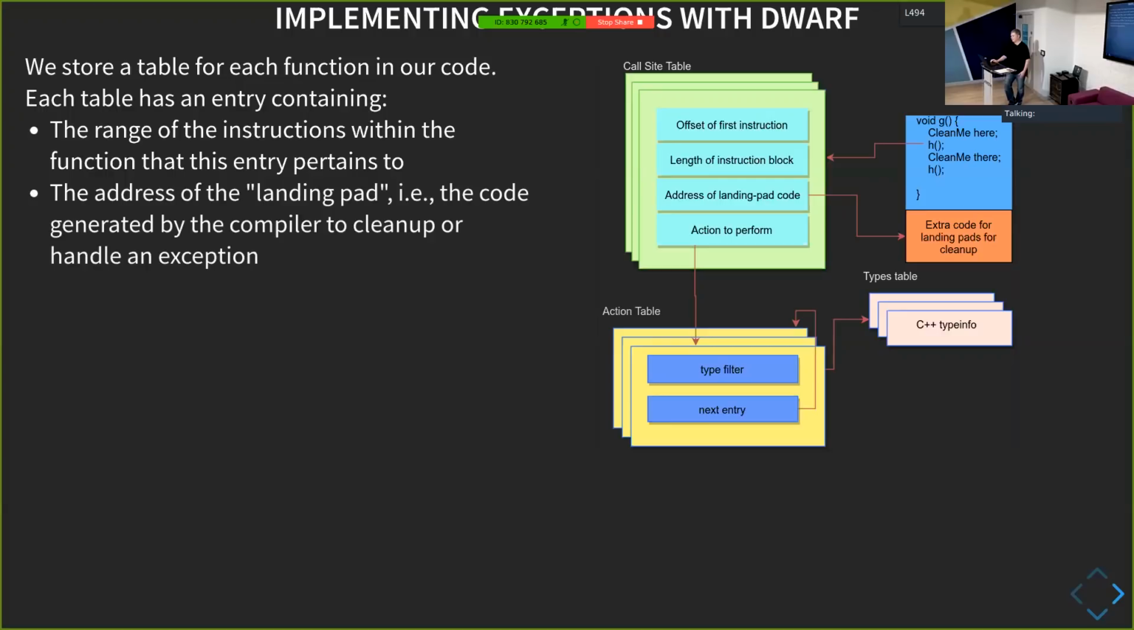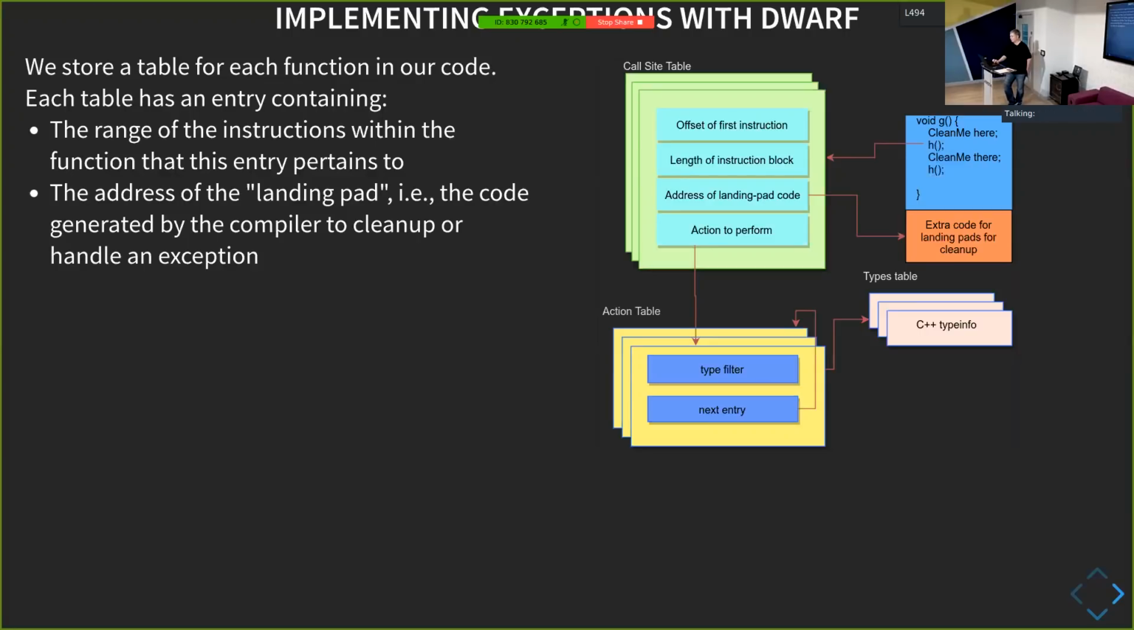Then there's the address of a landing pad. If we think about our function G here, we can see that G has our two objects, but the compiler will generate extra code for doing the cleanup. In order to clean up here, there, or both of these, there will be extra code added to the function afterwards. This does pad out the executable a bit, but there's no impact other than the executable getting larger.